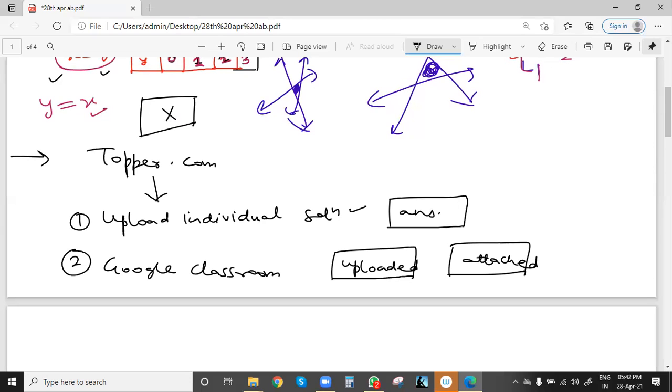What is the issue here? Suppose you don't write anything and just upload in Google Classroom. What happens while giving the marks? This is the section where we give marks. Suppose question 10 is a subjective question, so in the system the text says not applicable.